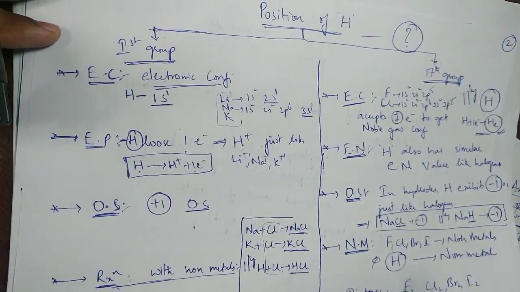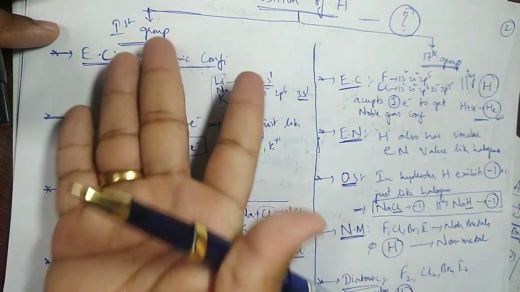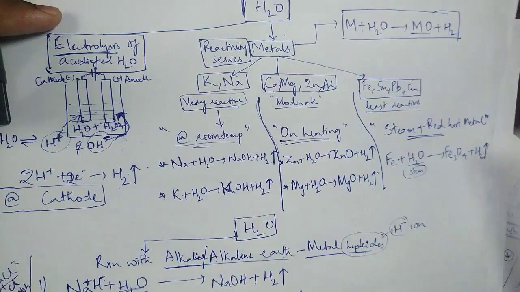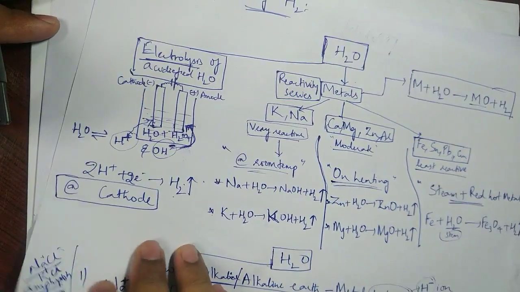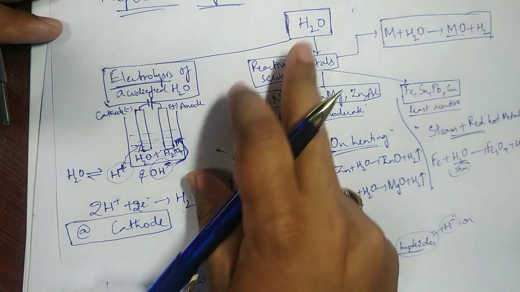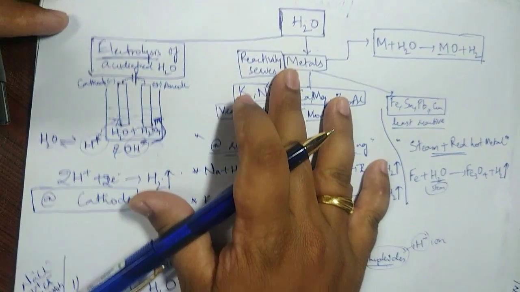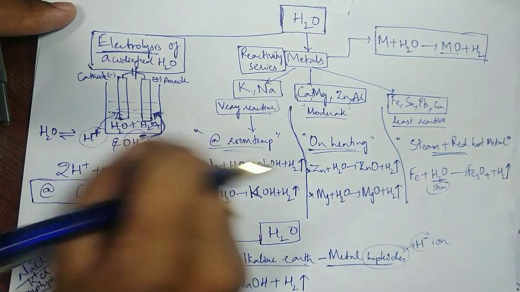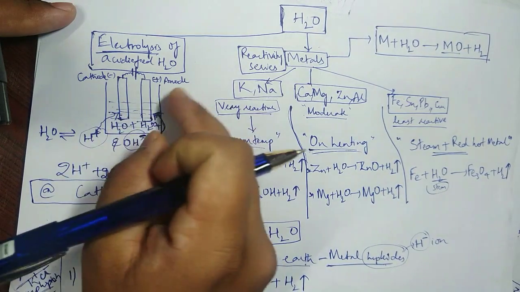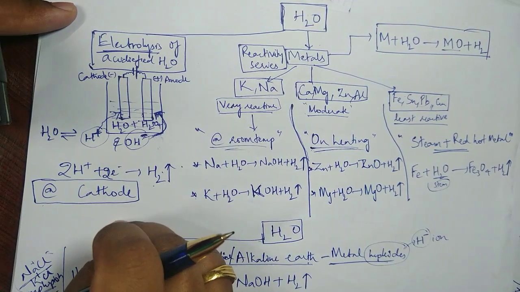Then we spoke about the position of hydrogen, five things supporting it to be in the first group as well as the 17th group. Then the preparation methods. The first I started with water, and second was metals, which I'll discuss tomorrow. With water I summarized: electrolysis of water, acidified H2O. Take a beaker, put two rods, pass the current, and hydrogen gas is liberated at the cathode.